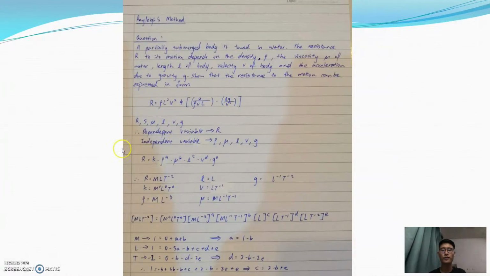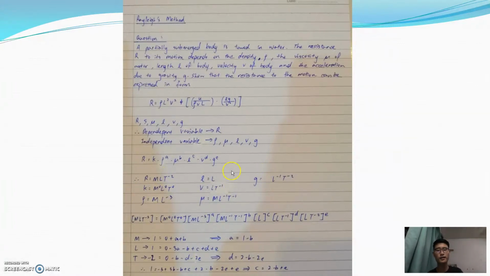So, firstly, we have to find what the dependent variable is and what the independent variable is. The dependent variable will be R. The independent variable will be the others, these symbols. And the second step is to put all the variables into this equation, including the constant. The constant will most likely have all the dimensions with a power of 0. So M to power 0, L to power 0, and T to power 0.